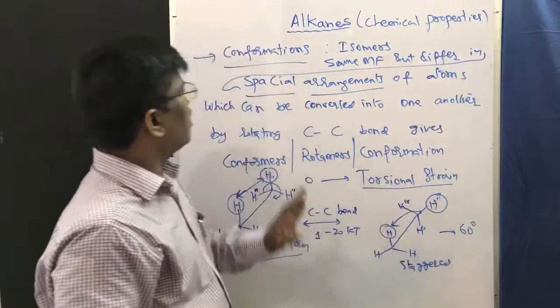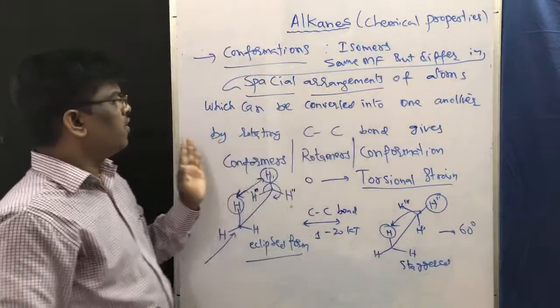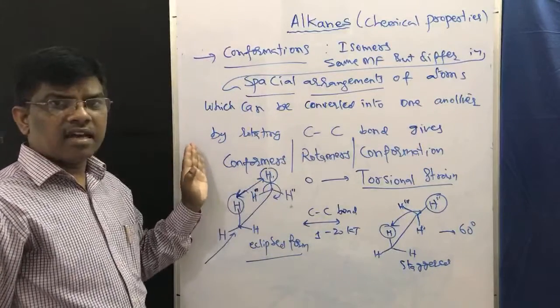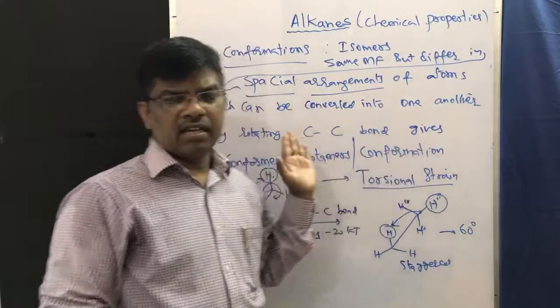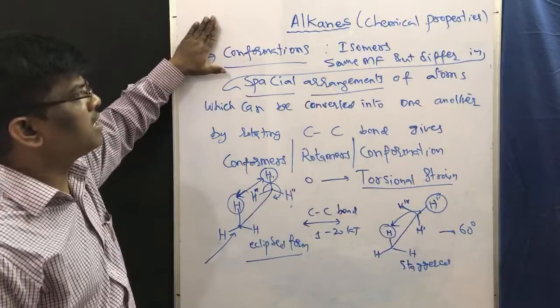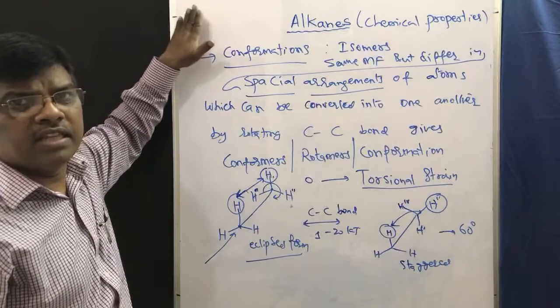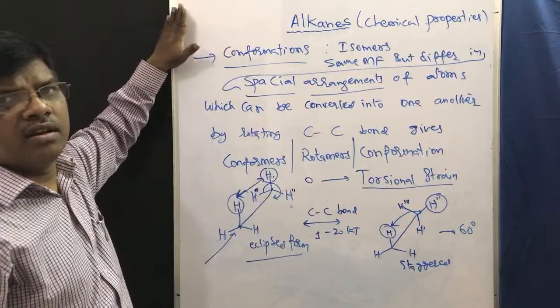This is the staggered form. So the spatial rearrangement of atoms, which can be converted into one another by rotating the CC bond, gives conformations. These conformers are also known as rotamers or conformations. It is a very important concept for all levels, from 10th class to PG level, and even for your PhD.